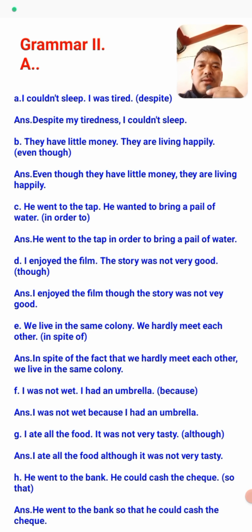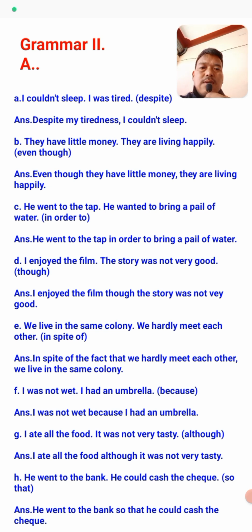In B number: they have little money, they are living happily. There is again a pair of sentences here. There are two sentences, and we have to make one sentence by using this connective. Even though is the connective here. The answer is: even though they have little money, they are living happily.